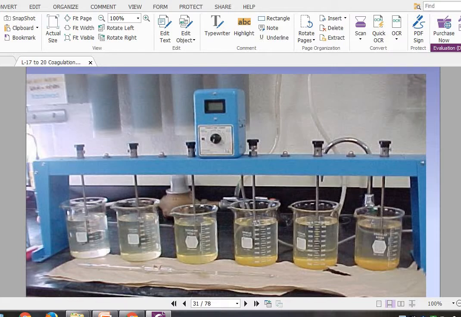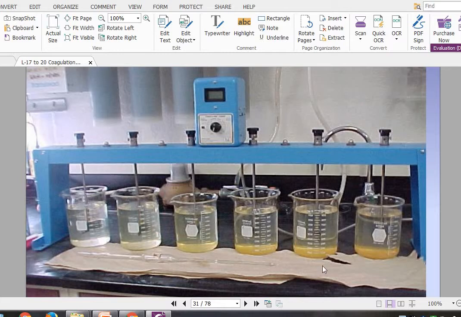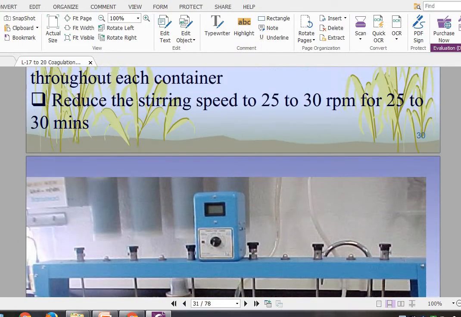And you can see the differences of water, that the quantity of turbid water varies from one jar to jar number 6. We will keep different turbid natures of water, first less turbid, then more turbid, then more turbid, and more turbid. So we will keep all such turbid water, and we will operate the paddles with the help of this motor. So now we will see how this jar test will operate.